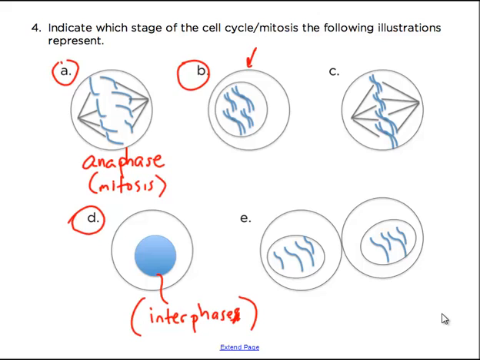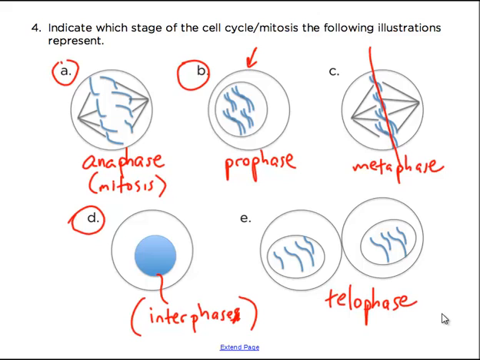So what about B? Here we have doubled chromosomes, right? 4 of them, which looks like it's the diploid number for this cell. But they're not particularly arranged in any type of order, so that's going to tell us that it's prophase, right? When they're all lined up on the metaphase plate like this, then it's going to be metaphase, right? So lastly, we have pretty much 2 new cells, but we still see them. They haven't decondensed yet. That's going to be telophase. And that's really all they asked.